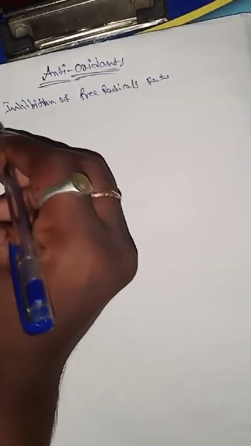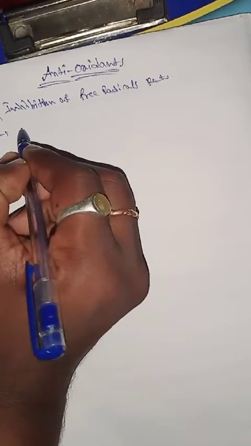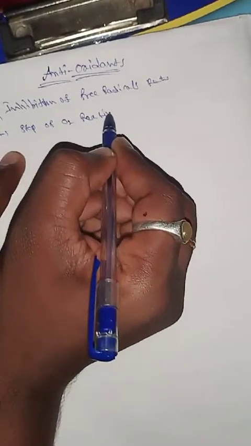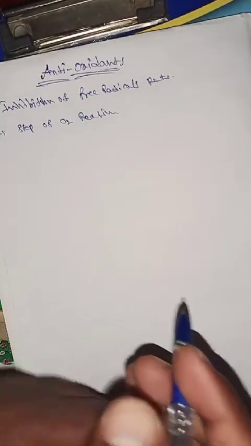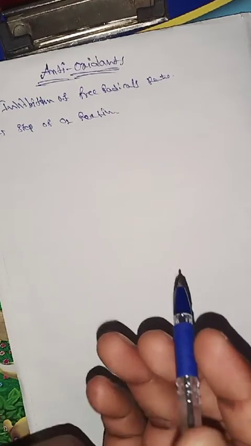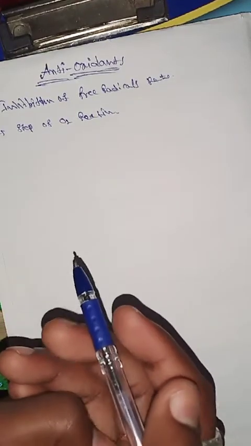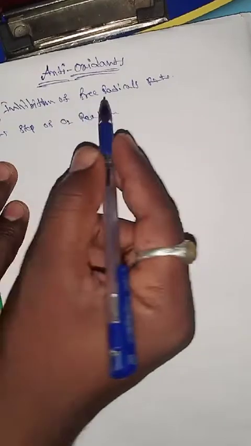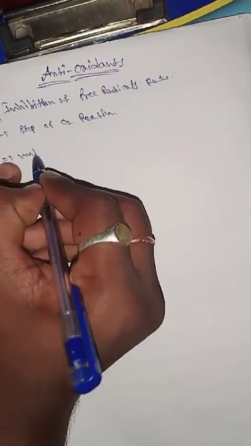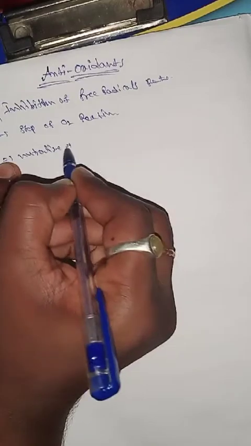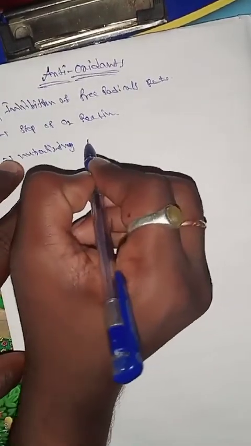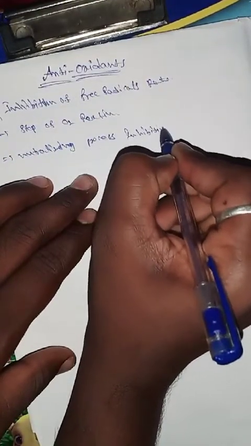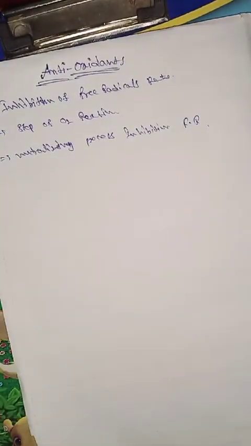One more definition: it is the stopping of the oxidation reaction. Stopping of oxidation reactions is known as antioxidants, mainly involved in stopping the free radical reactions in the body. Free radicals are produced and then neutralized, so the inhibition of free radicals in the body happens by the neutralizing process.